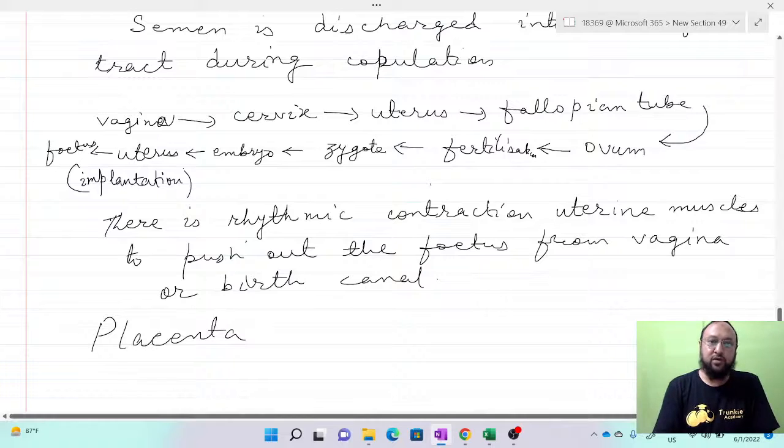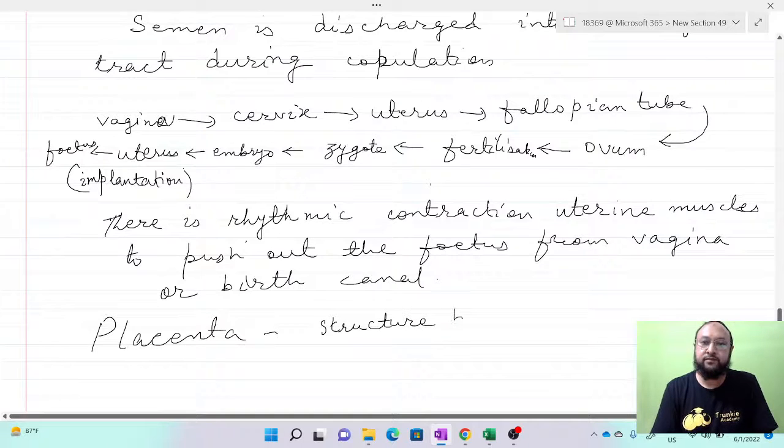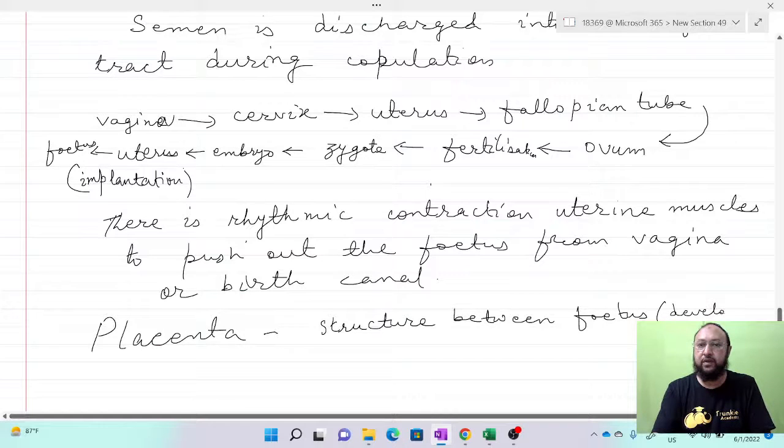So this placenta is a structure between the developing fetus and the mother.